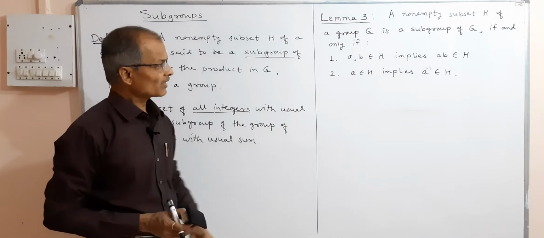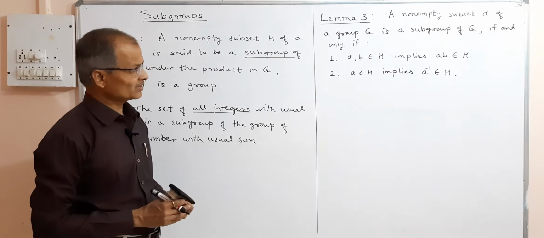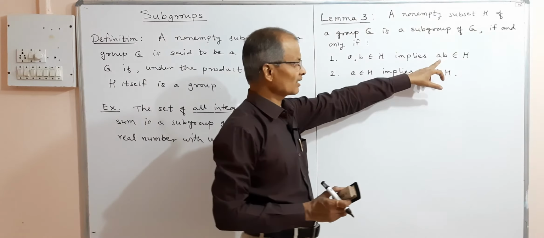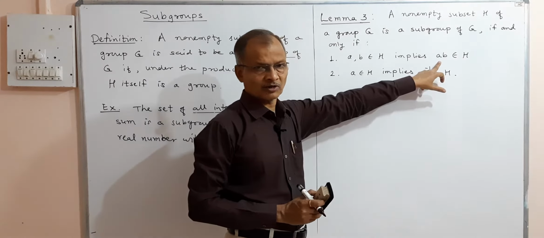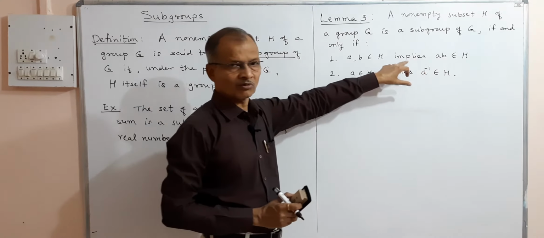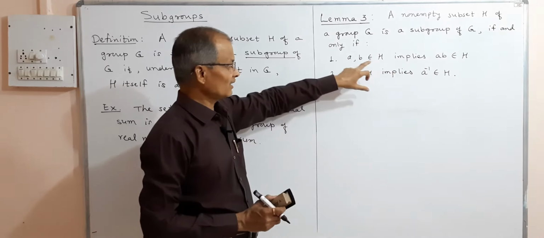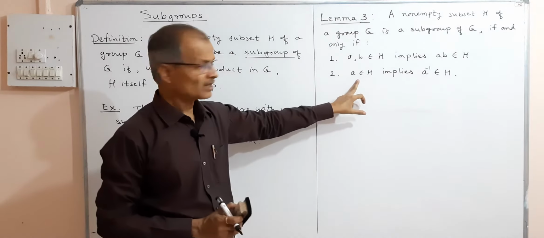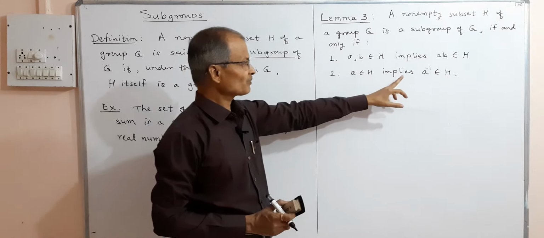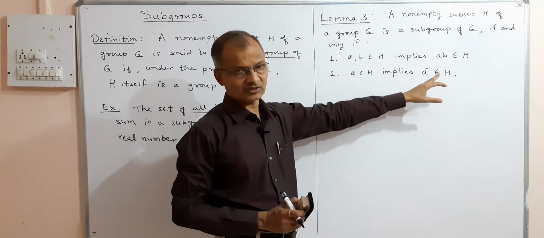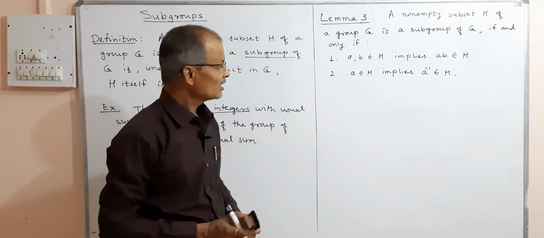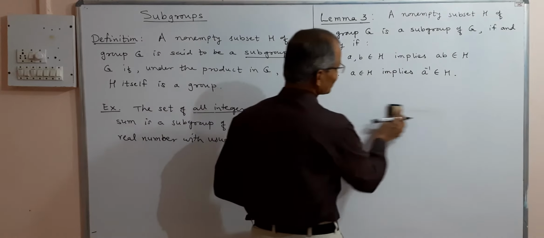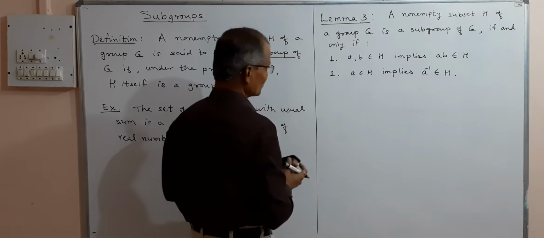First is A and B are elements in H. That implies their composition AB also belongs to H. So this property we know is the closure property, and the second is existence of inverse. Every element A in H has inverse, which is A inverse in H. Then H becomes a subgroup of G. So this we have to prove.